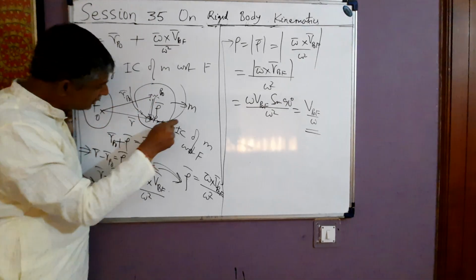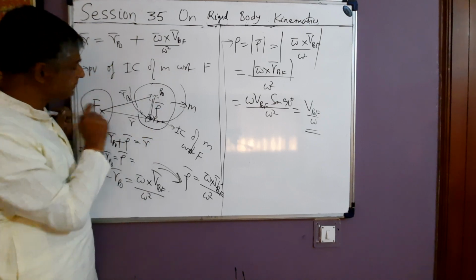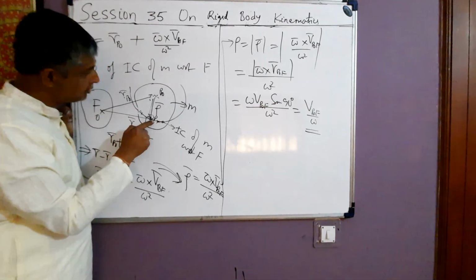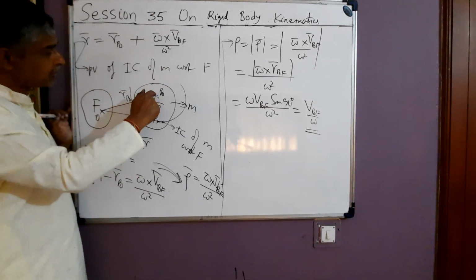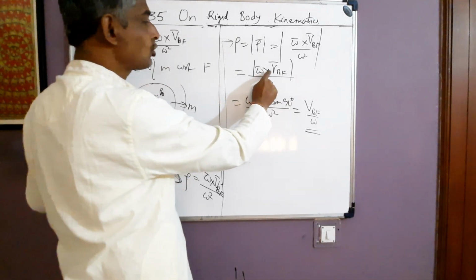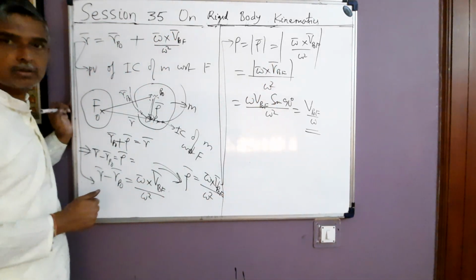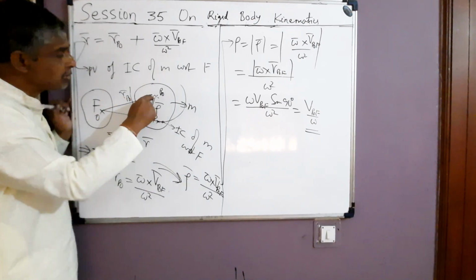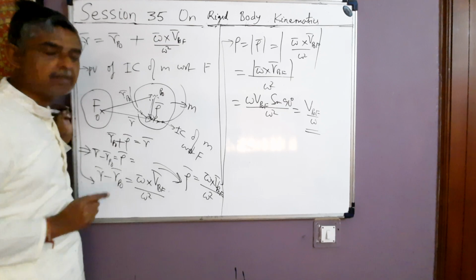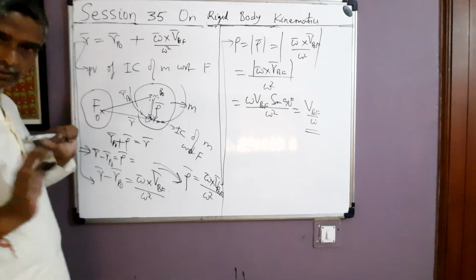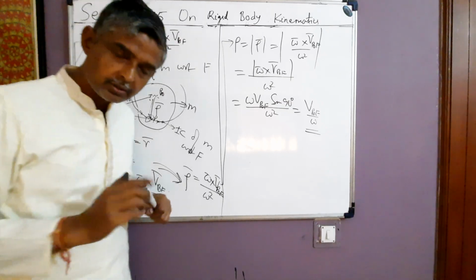Now among these many points, which point of m is the IC of m with respect to f? That point of m is IC such that we move from p naught in which direction? Along the direction omega cross v p naught f. So if we move from point p naught along the direction of omega cross v p naught f, a distance rho, then we reach the IC of m with respect to f. Alright. Is it alright what I am saying?